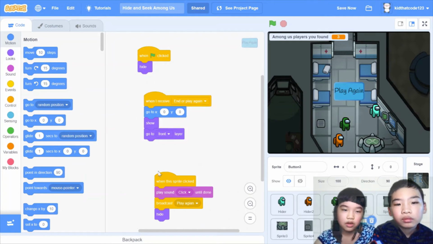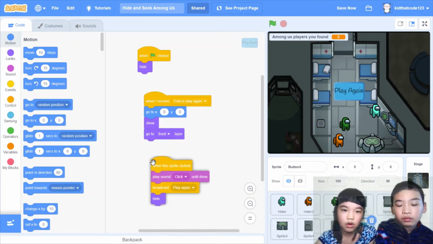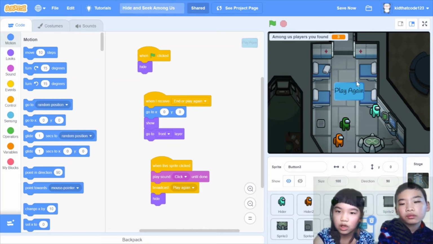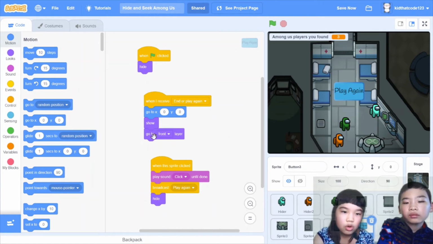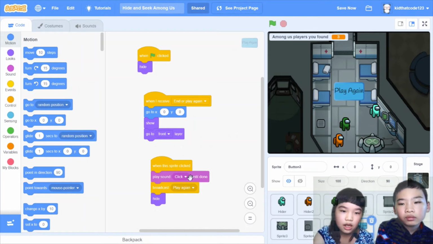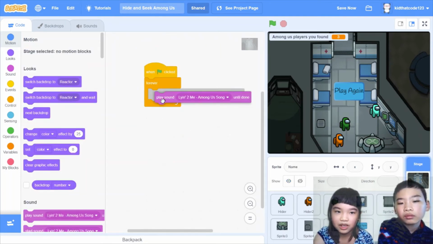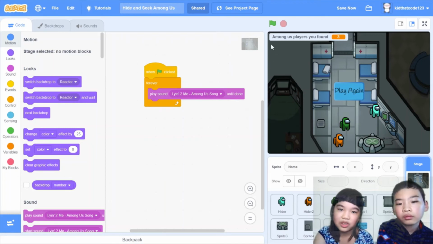When green flag clicked, it will hide. When I receive end or play again, which is it's time to show up, it will go to x0 y0, so in the middle, and it will show, go to front layer. When this sprite is clicked, play sound click until done, broadcast play again, and hide. So click it to play again, and it will always play Lying to Me, which is an Among Us song.